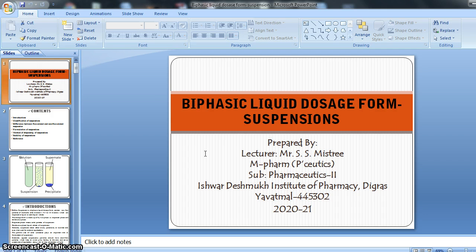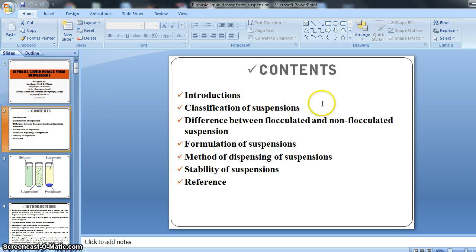So we are studying the biphasic liquid dosage form, right? From that we are studying suspension, right? So from the suspension chapter we had covered the introduction of suspension, classification of suspension, then differentiation between flocculated and non-flocculated suspension, right? Afterward we had done the formulation of suspension, right?